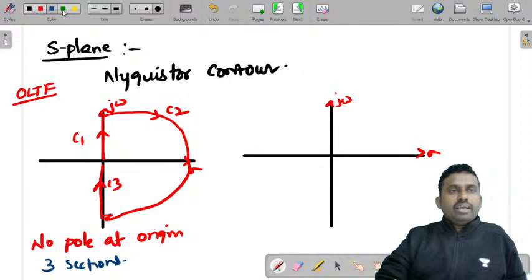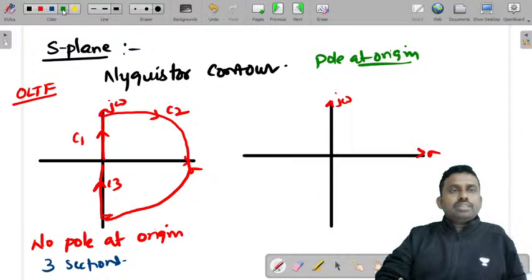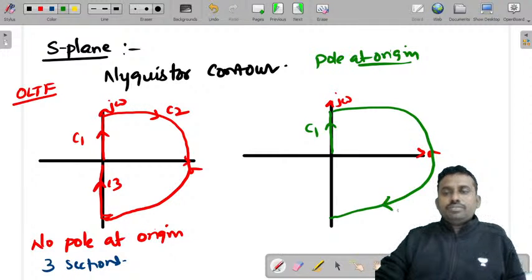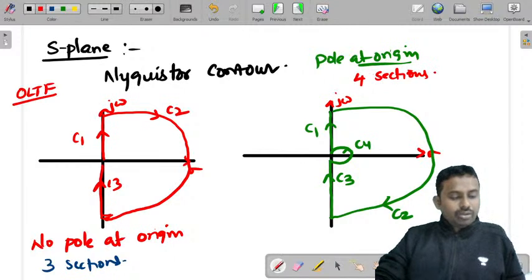Now let us say you have a pole at the origin. You can also have a pole on the imaginary axis, which I am not touching, just trying to tell you now. You can take this as one section C1, this as the other section C2, this as the third section C3, and this as the fourth section C4. So in this case you will take four sections. There are many other different explanations. This is one way of analyzing this.